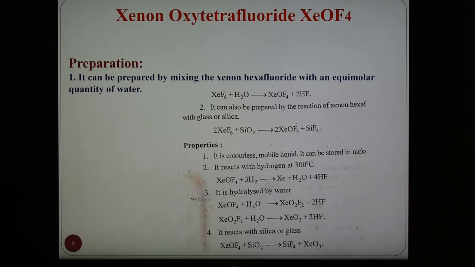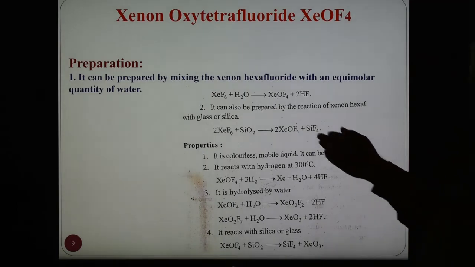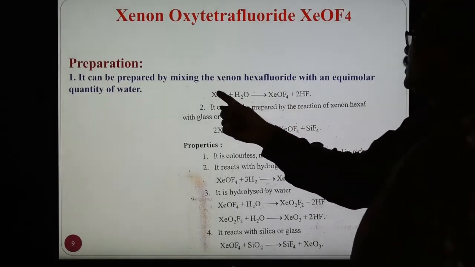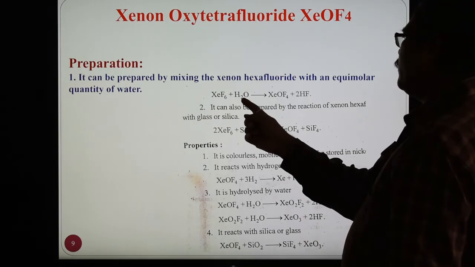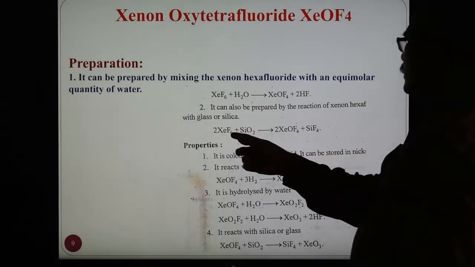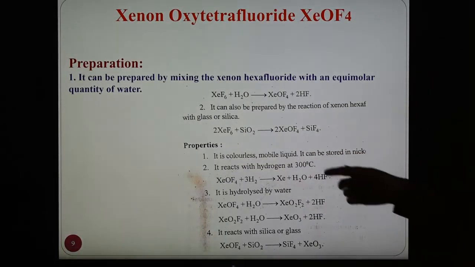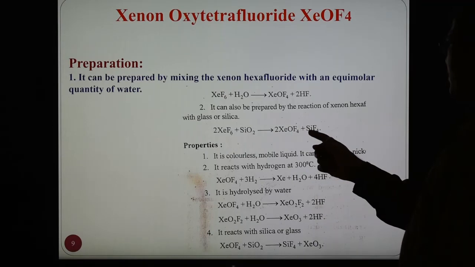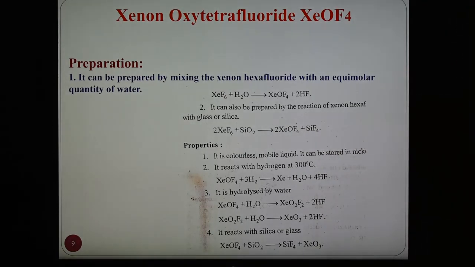Now, another important compound is xenon oxytetrafluoride, XeOF4. Again, there are simple methods of preparation. Xenon hexafluoride reacts with water, forming XeOF4 and 2HF as the other product. Another method: xenon hexafluoride reacts with SiO2, forming xenon oxytetrafluoride, and SiF4 is the other product. And some chemical reactions of this compound are there.